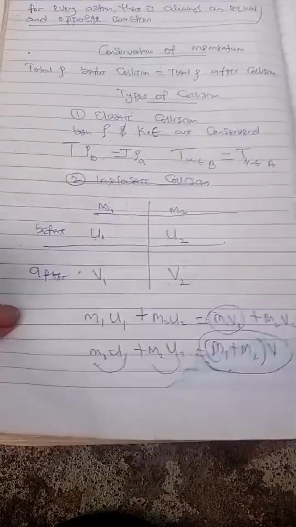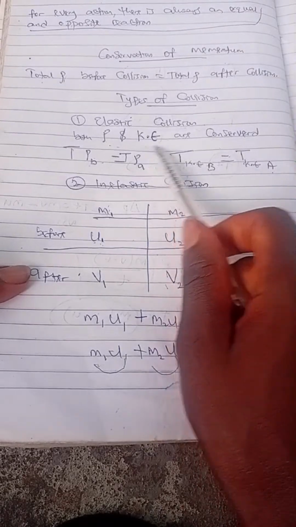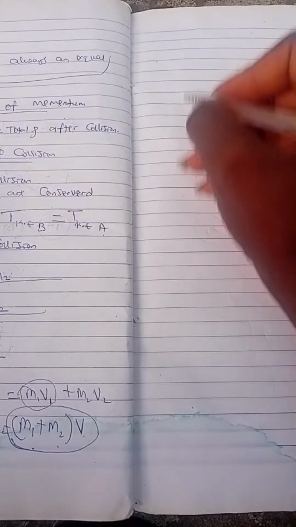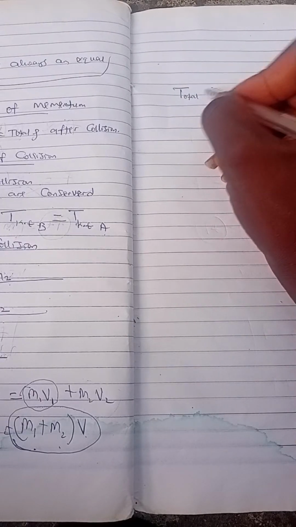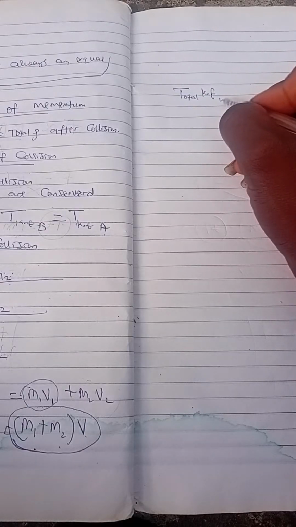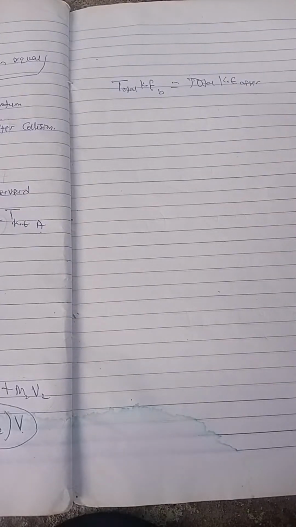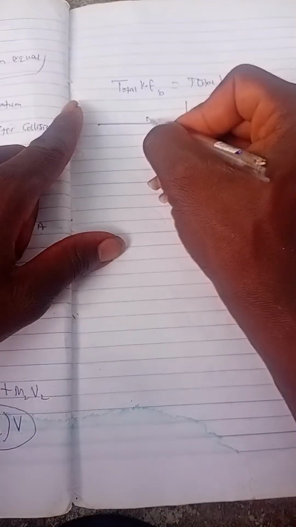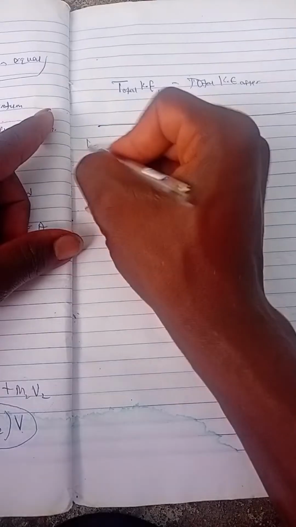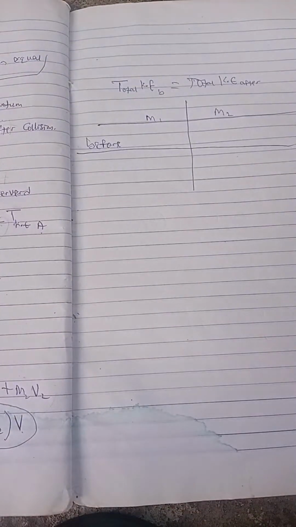Now we've discussed that momentum is conserved. We also say kinetic energy is conserved, which means the total kinetic energy before collision equals the total KE after collision. Now, if we have the two bodies, m1 and m2, before collision, are we together?